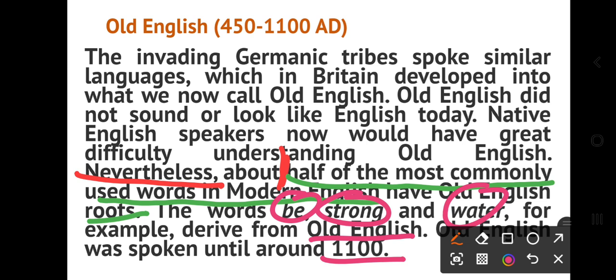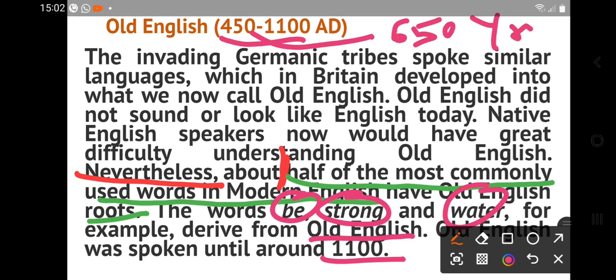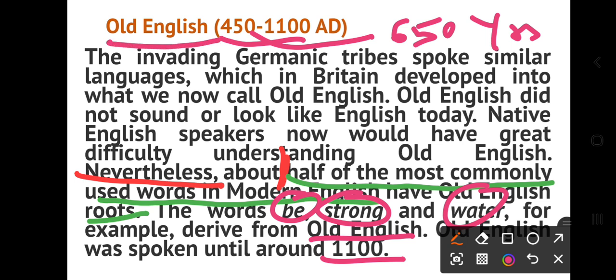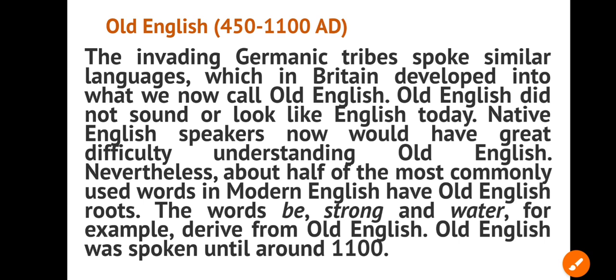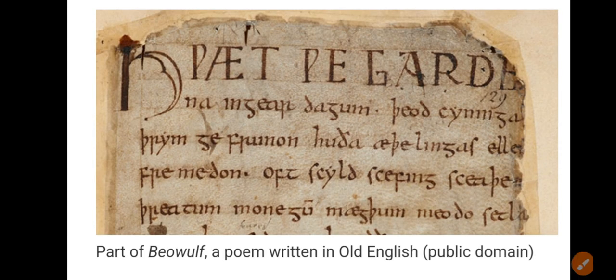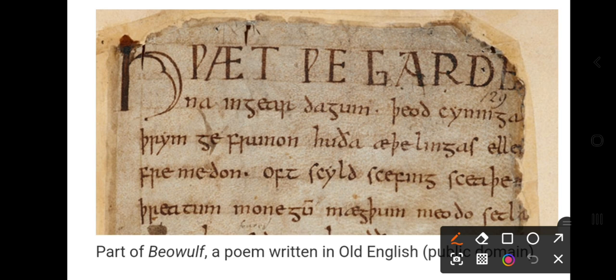So Old English was spoken up to 1100 AD, which means the duration was about 650 years, right? 650 years was the time of Old English. So here, what did we get? We get this is Old English. This is a sample of Old English.